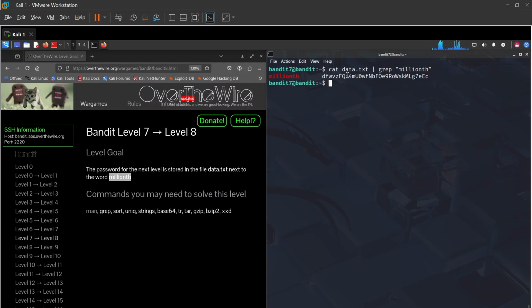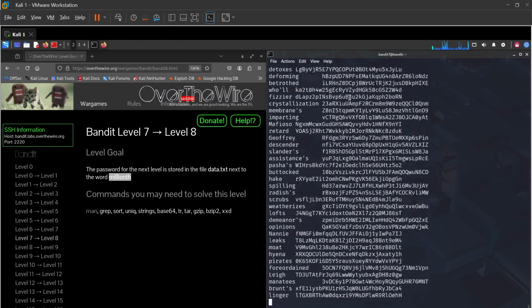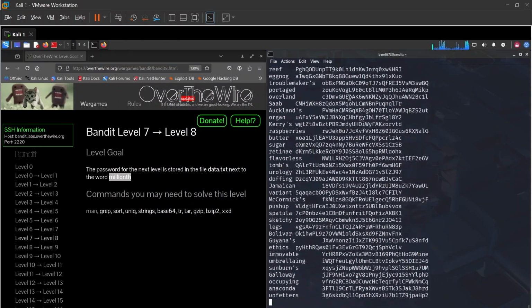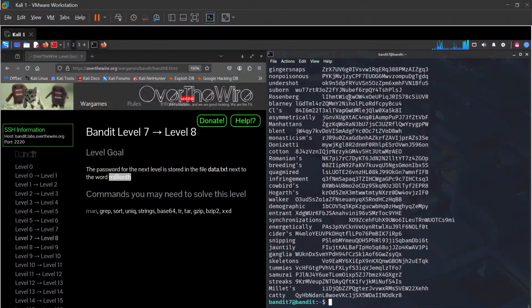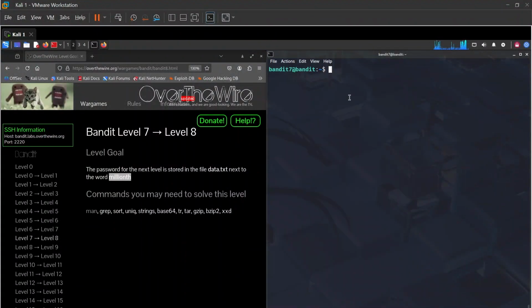Millionth. That worked. We can also use what we call strings. It does the same thing. So basically, if I type strings data.txt, it's going to give me almost the same thing, but in later challenges we're going to see where this is more important. Why? Because let's see what strings is.